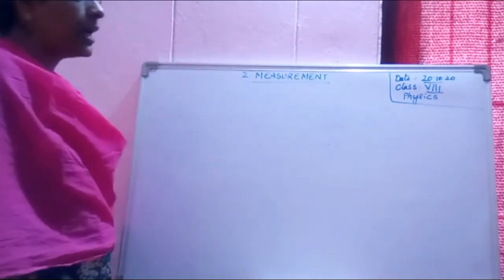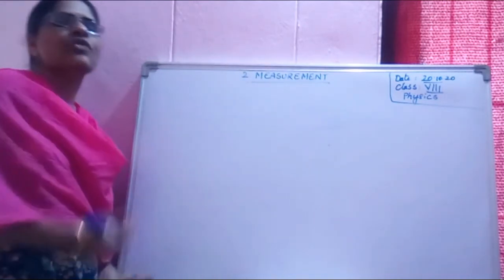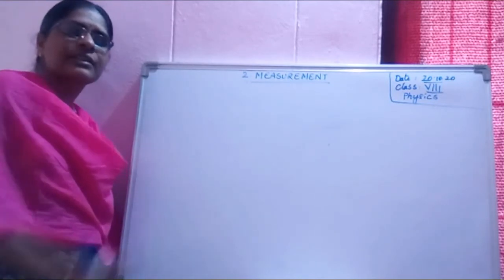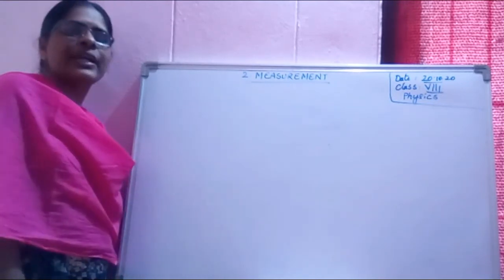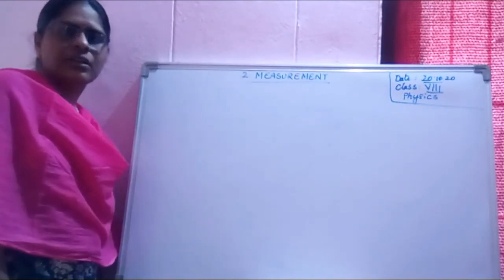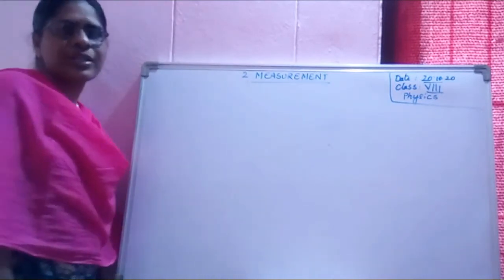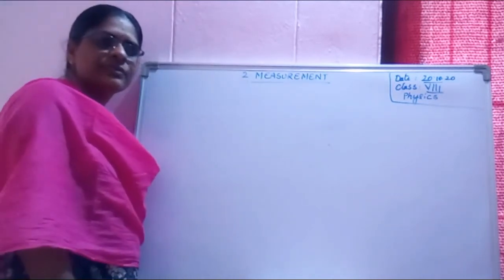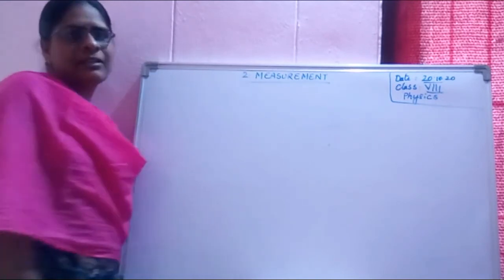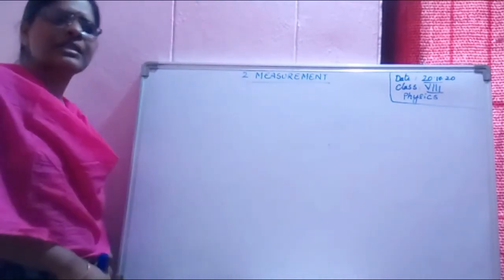See, everywhere some system of units we are using. There are three system of units in order to measure any quantity. Can any one of you name those three system of units? See here, let us take mass only.